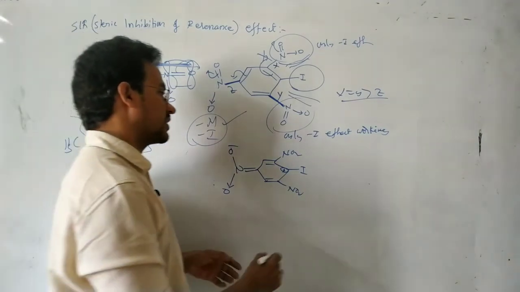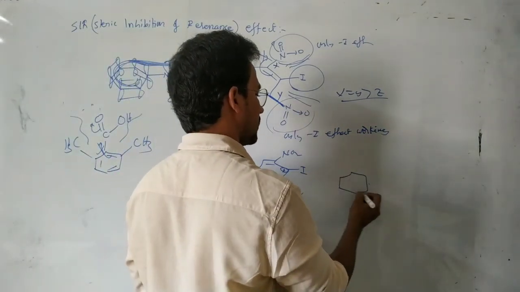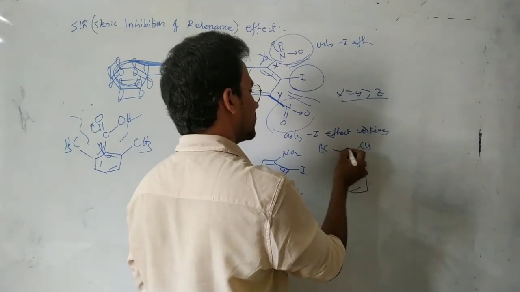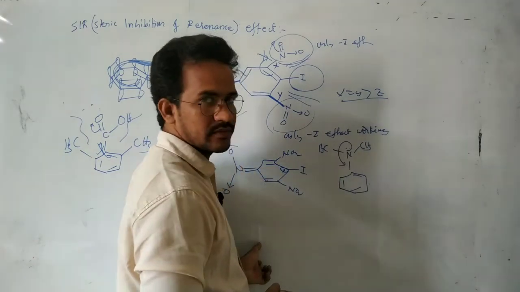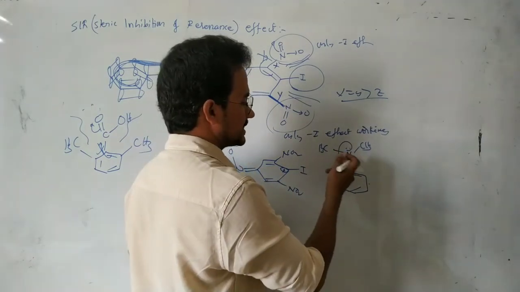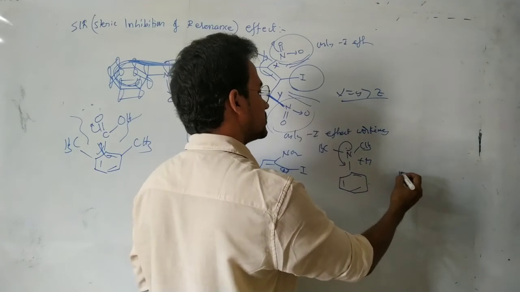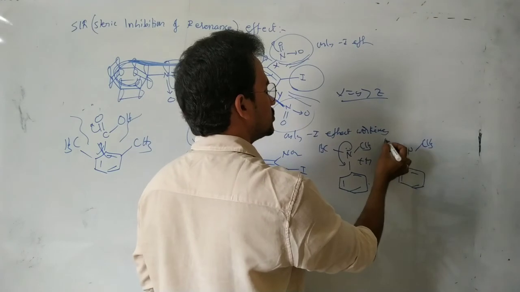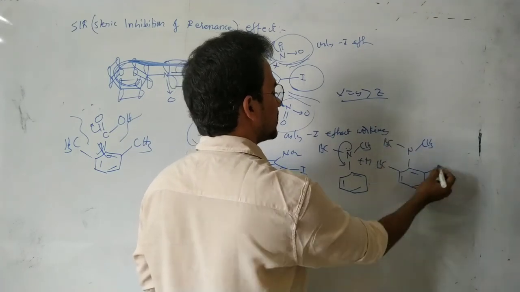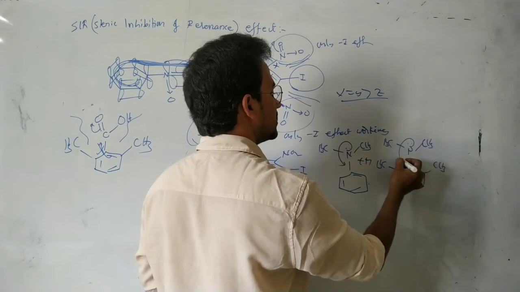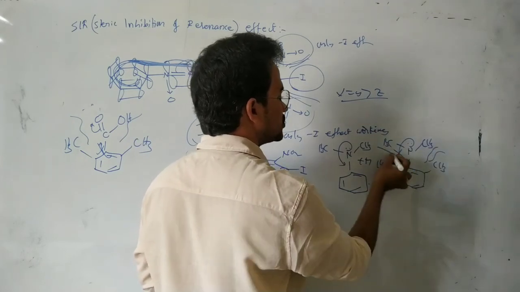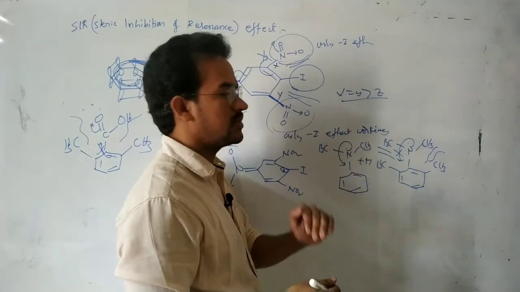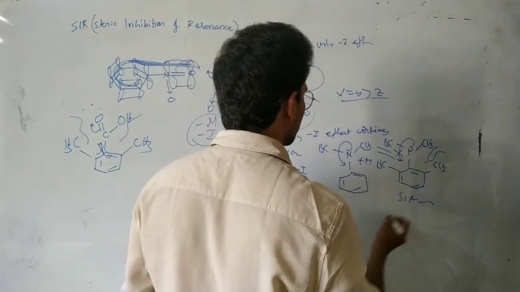And next, one more example: this benzene with NCH3. Here the lone pair of electrons is delocalized, so the plus M effect of nitrogen is working. But whenever two groups are introduced, CH3 and CH3, the plus M effect is not working because, due to repulsions, the N(CH3)2 group is not coplanar with the benzene ring. So the steric effect is there.